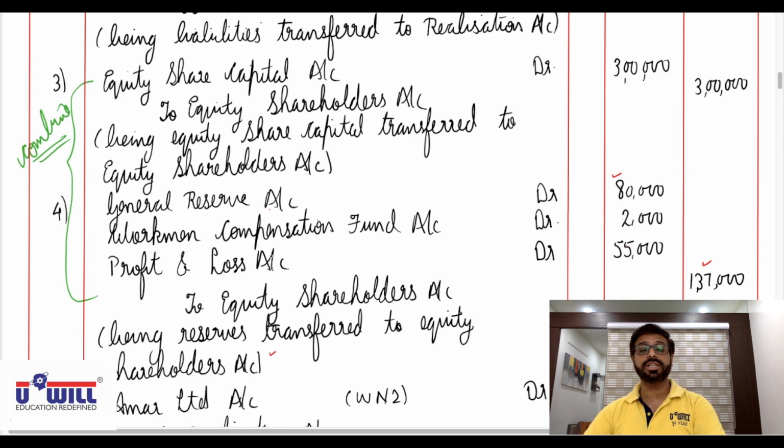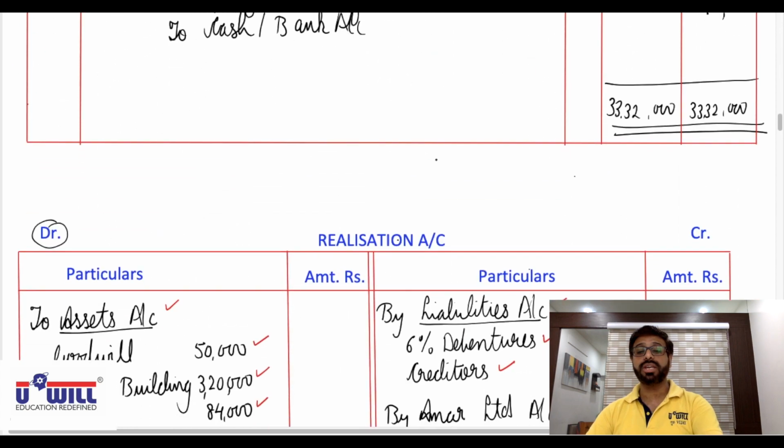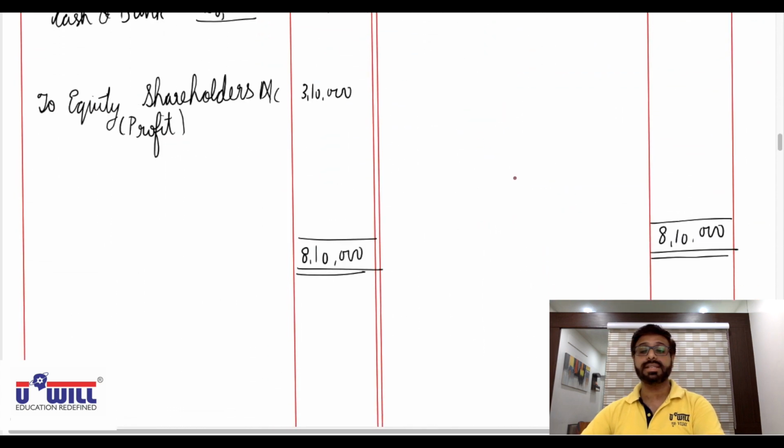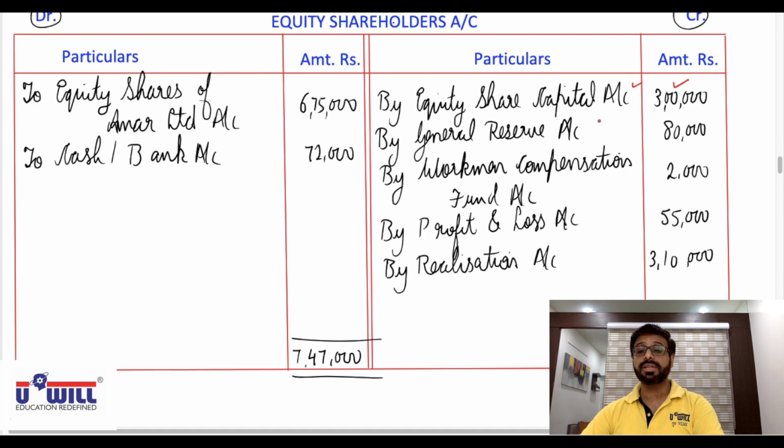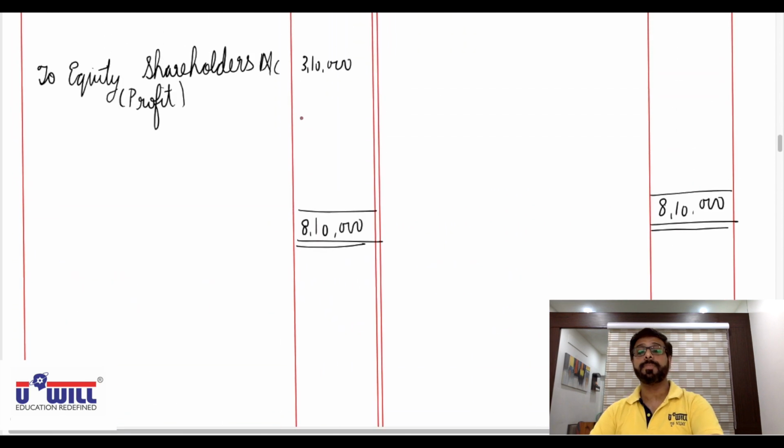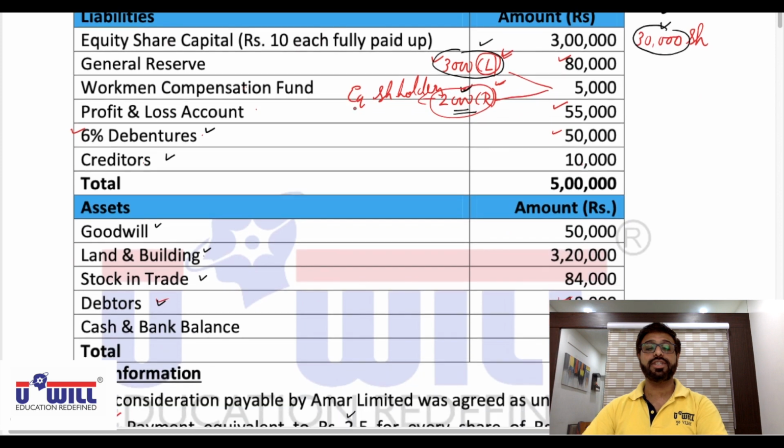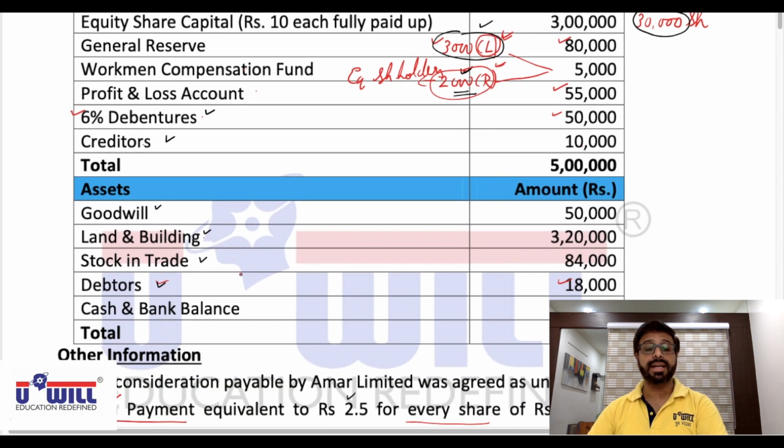Now check its posting, to equity shareholders. So in the equity shareholders account, on the credit side: by general reserve 80,000, by workmen compensation fund 2,000, by profit and loss account 55,000. Okay. We don't have any fictitious assets, that is, other non-current assets or other current assets items in the balance sheet.